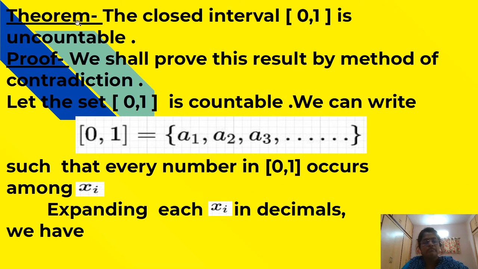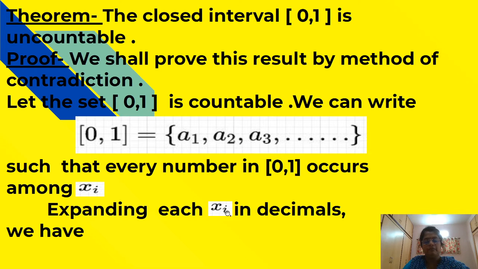See the theorem. The closed interval 0 to 1 is uncountable. See the proof of this theorem. We shall prove this result by method of contradiction. Let the set [0, 1] be countable. That is, we are supposing that the closed set [0, 1] is countable. Therefore, we can write [0, 1] is equal to x1, x2, x3, ..., such that every number in [0, 1] occurs among the xi.